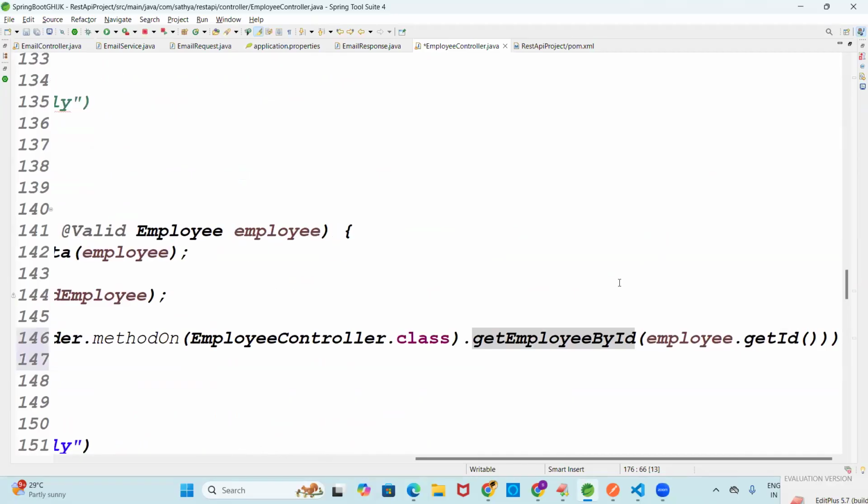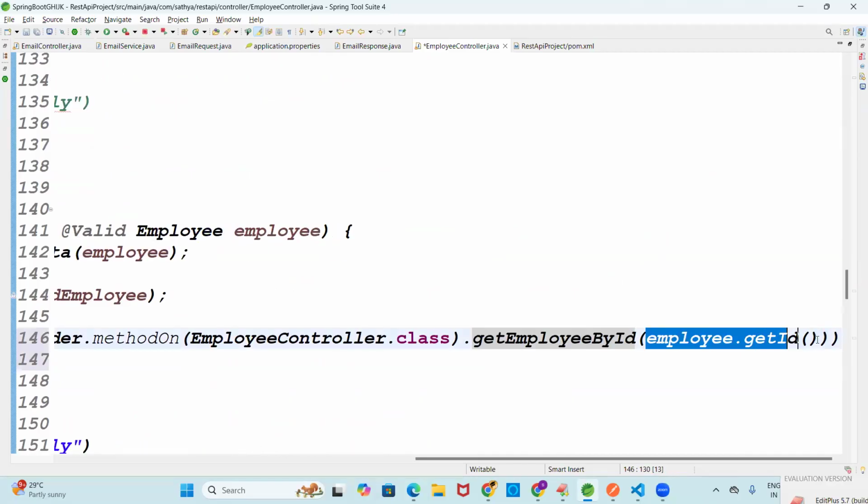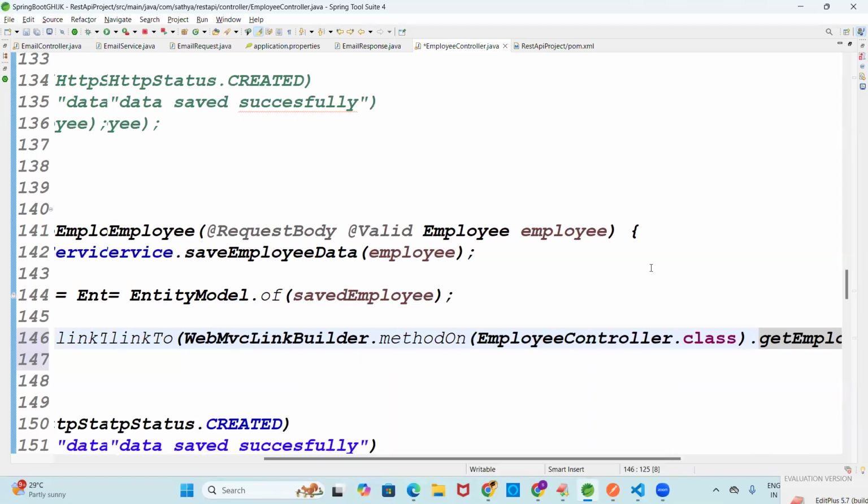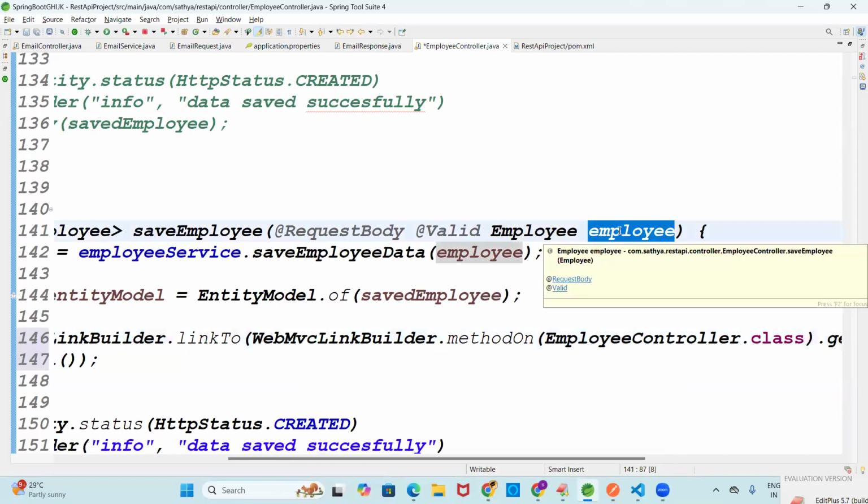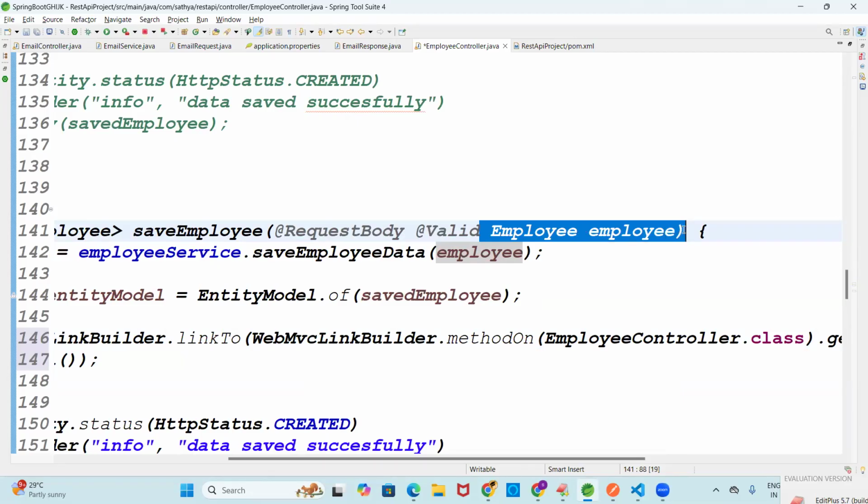Here we can give get employee by ID. The path variable input I'm giving. What input is it telling here? Employee dot get ID. Yeah, it is better not to take the employee, guys. I think this employee contains ID. I'm asking whether this employee contains ID or not.